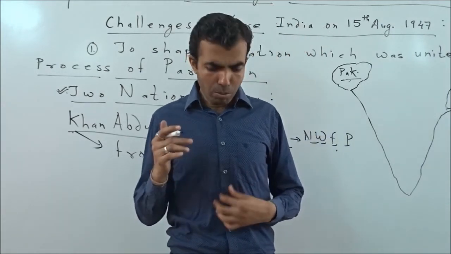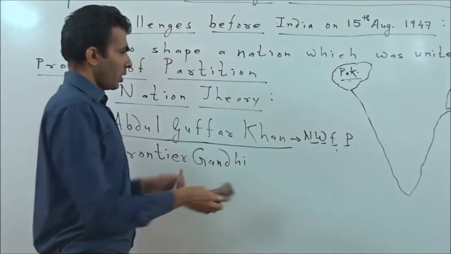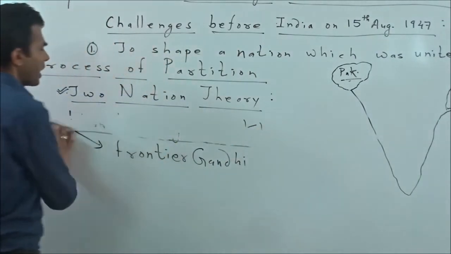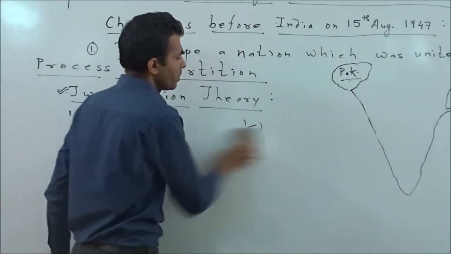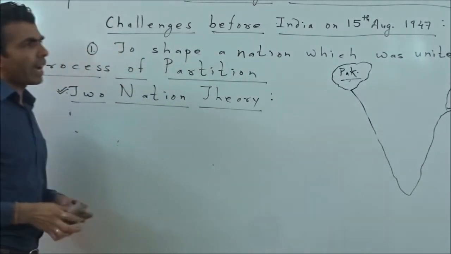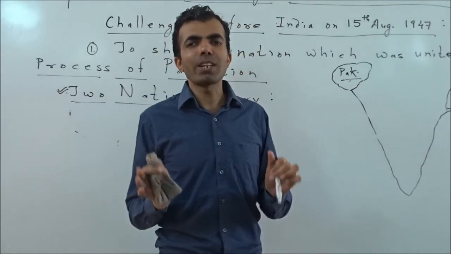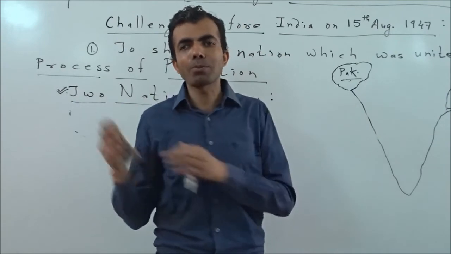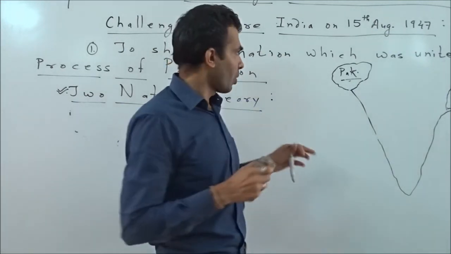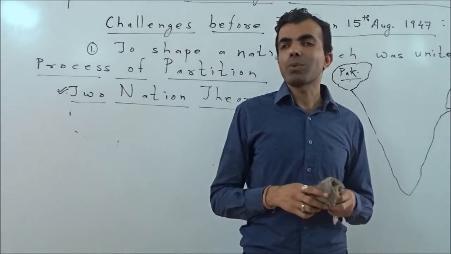So now we move to the consequences of partition. With this, I have cleared you about the process of partition. I have cleared you about the two-nation theory. I had told you how Pakistan was created, and why, half to the east of India and half to the west of India. It was created on the basis of Muslim majority. I have also told you about the other two challenges which were faced by India.